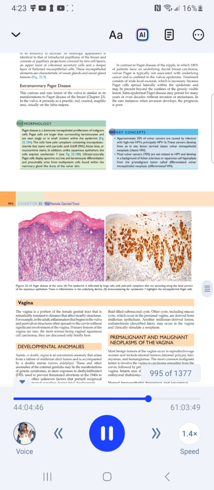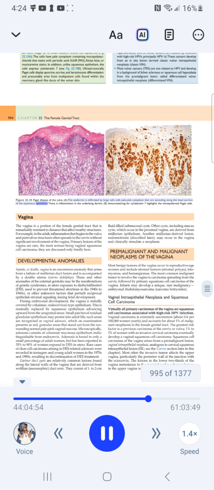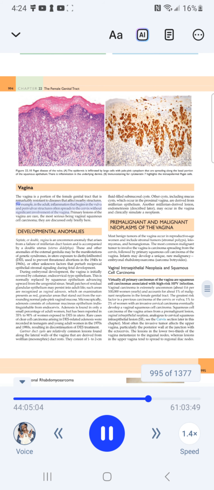Chapter 22. The female genital tract. Figure 22.10. Paget disease of the vulva. A. The epidermis is infiltrated by large cells with pale pink cytoplasm that are spreading along the basal portion of the squamous epithelium. There is inflammation in the underlying dermis. B. Immunostaining for cytokeratin 7 highlights the intraepidermal Paget cells.